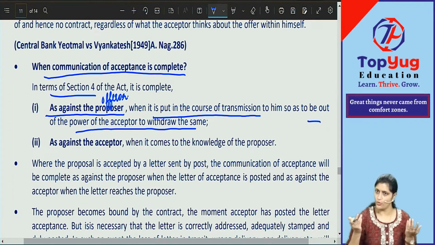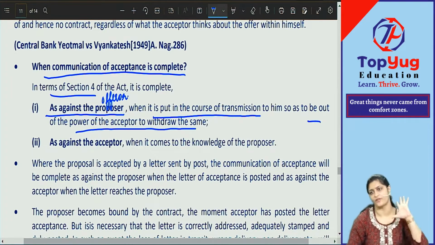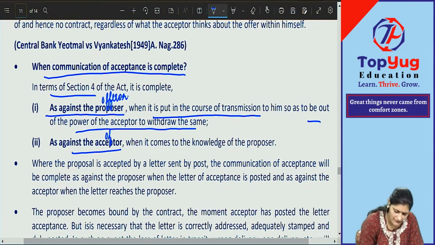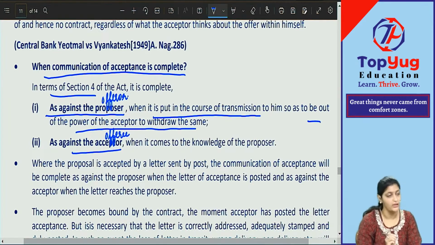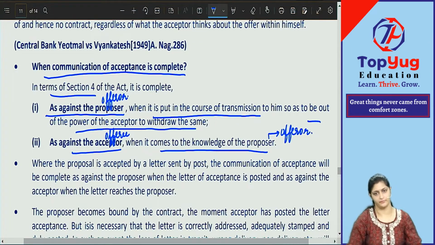And offerer, you wanted that only. You wanted a yes. You got that. So it will be a contract for you from that time when it is put in the course of transmission. As against the acceptor, that is your offeree, the communication of acceptance will be complete when it comes to the knowledge of the proposer, that is the offerer.